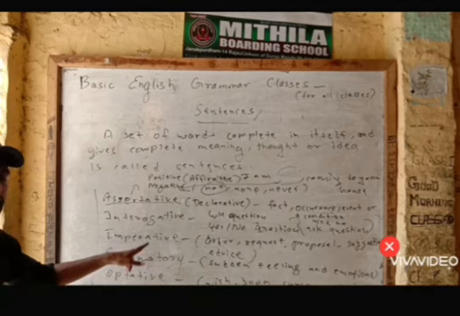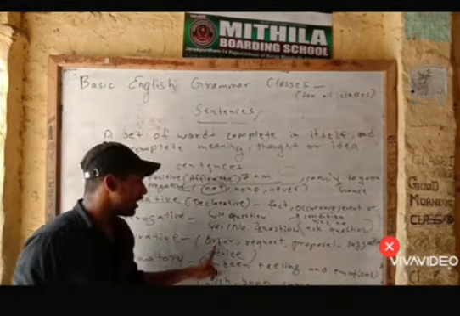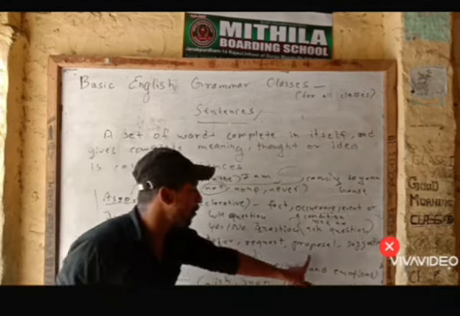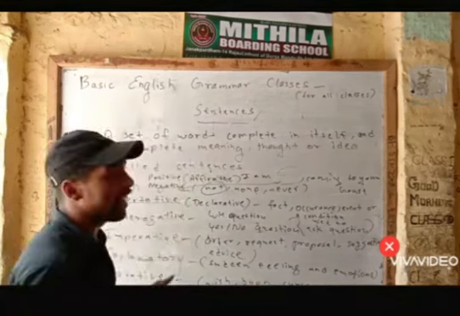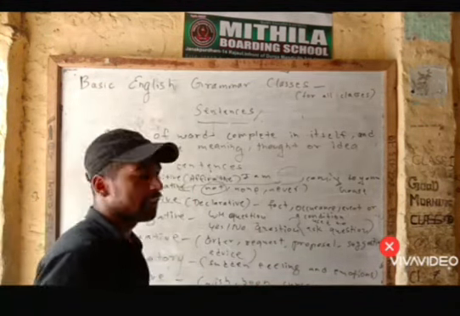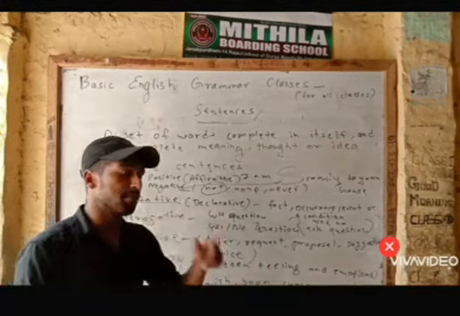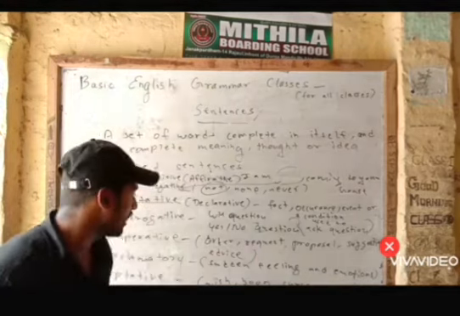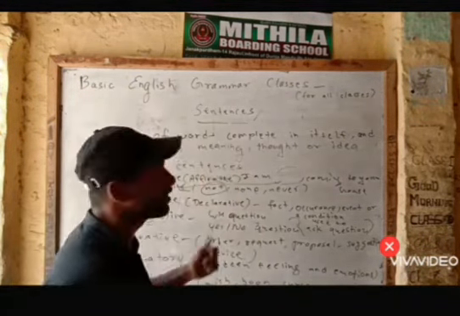Okay. Imperative sentences are used to express order, request, proposal, suggestion, advice. Like sit down, go, come. Okay. Like this. Advice: give me water. Request, same. Sorry, I have mentioned it wrong. Request: give me water. Advice: you should work hard to pass the examination.